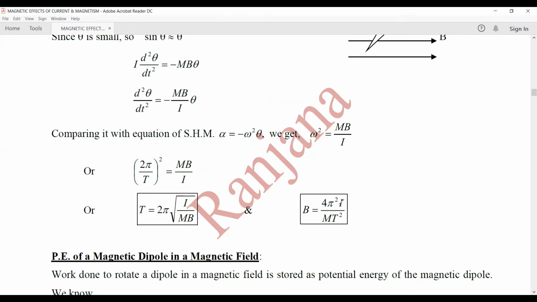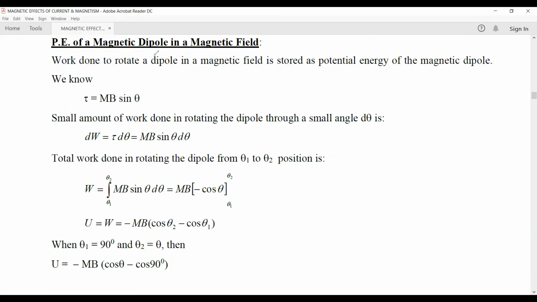So the magnetic field will be equal to 4 pi square I, which is the moment of inertia, upon m into T square, where m is the magnetic dipole moment, I is the moment of inertia, and T is the time period. Now let's find out the expression of potential energy of a magnetic dipole when it is placed in